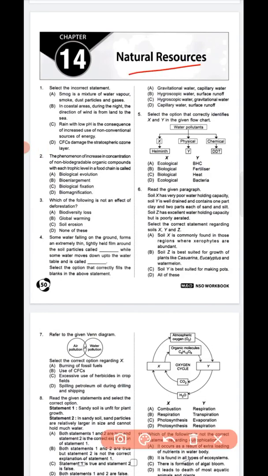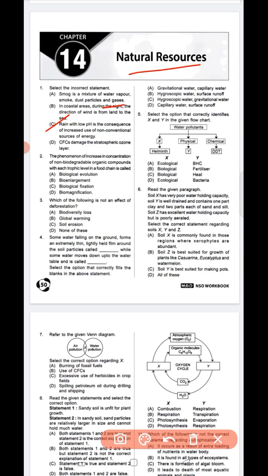Smoke is a mixture of water vapor, smoke dust particles and gases. So question number 1, option C is the correct answer. Rain with low pH is the consequence of increased use of non-conventional sources of energy. This is the correct answer.